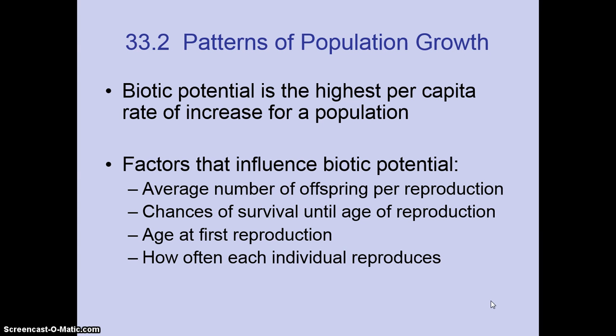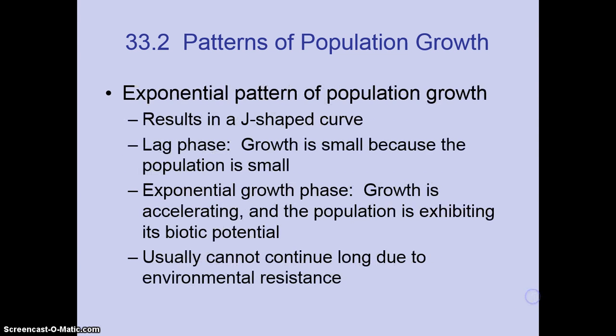Another factor is the age at first reproduction. Of course, the younger they are at reproductive age, the quicker there are offspring available to increase the number. And then how often each individual reproduces, every 38 days, every 9 months, whatever it is. The faster it happens, the greater the number of organisms in a population could possibly be.